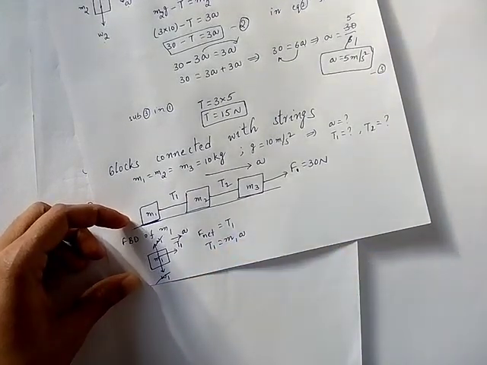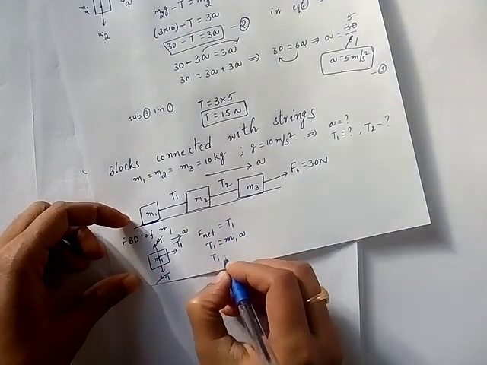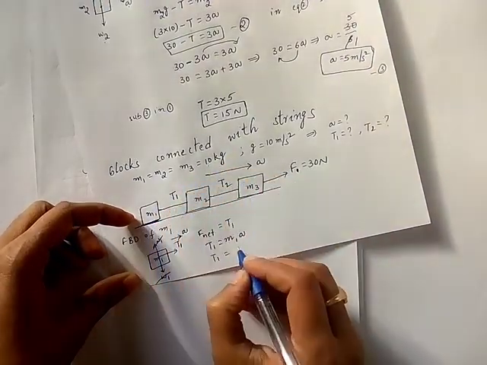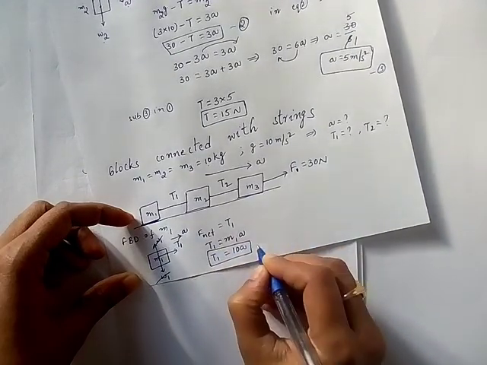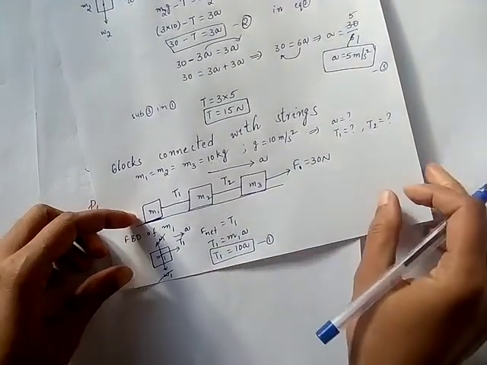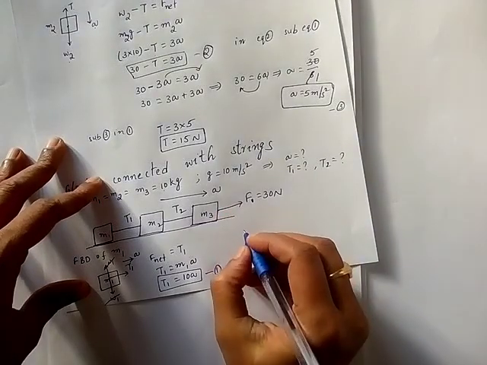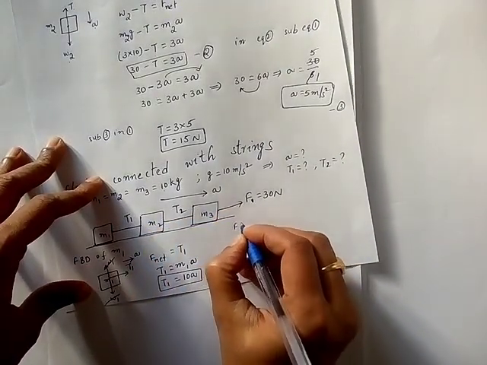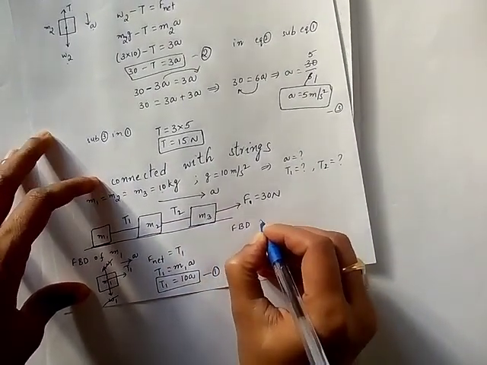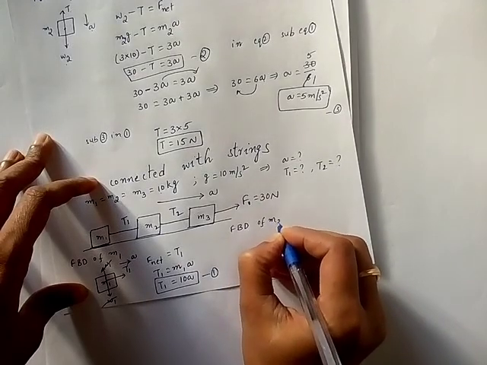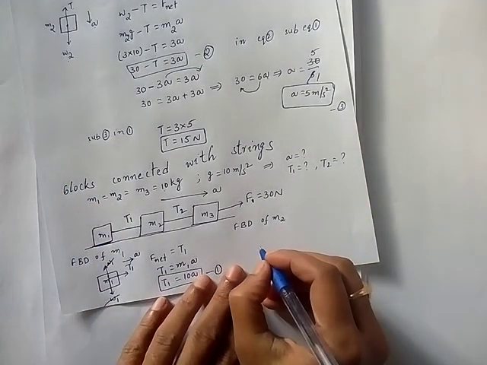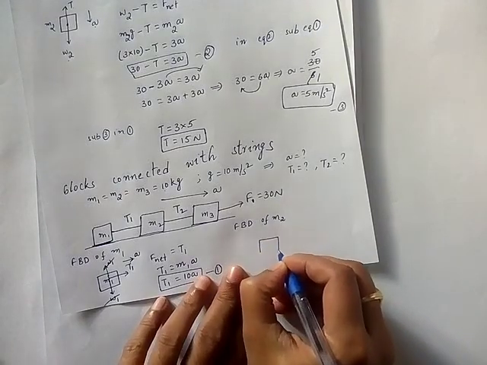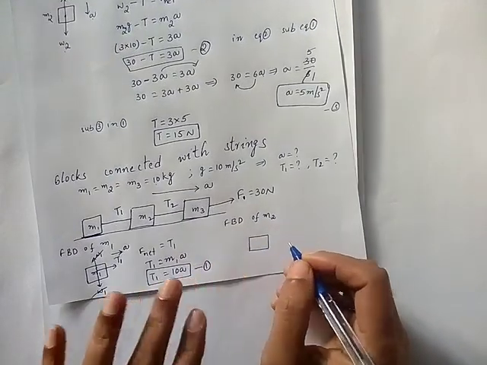M1A, isn't it? So T1 is equal to M1 value I have already, it is 10A. So this is equation 1. So let me draw FBD for M2. So tell me now forces. I am not drawing vertical forces, so only horizontal forces.